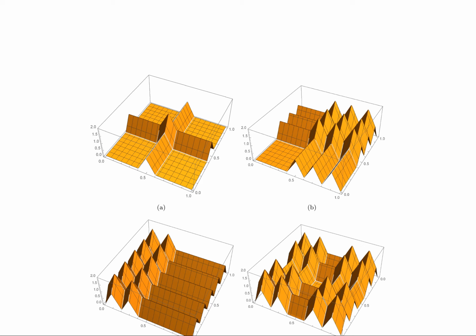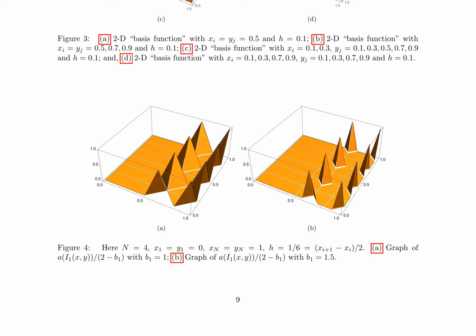The cost function is considered as either mean squared error, MSE, or mean absolute error, MAE. In the context of high-dimensional binary classification, the training set Ξ is defined as a collection of points where y(i1, i2, ..., id) equals 1 if x1(i1) is less than 0.5, and y(i1, i2, ..., id) equals 1 if x1(i1) is greater than or equal to 0.5.